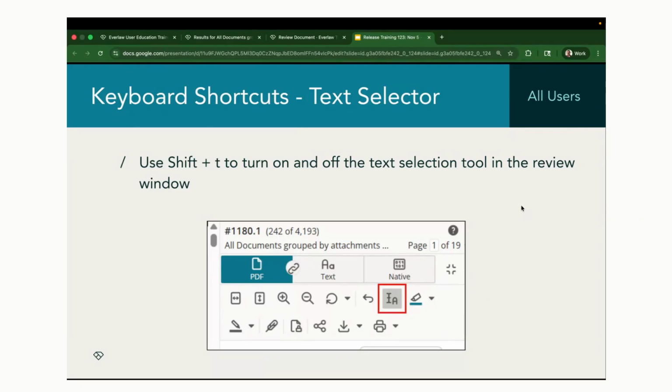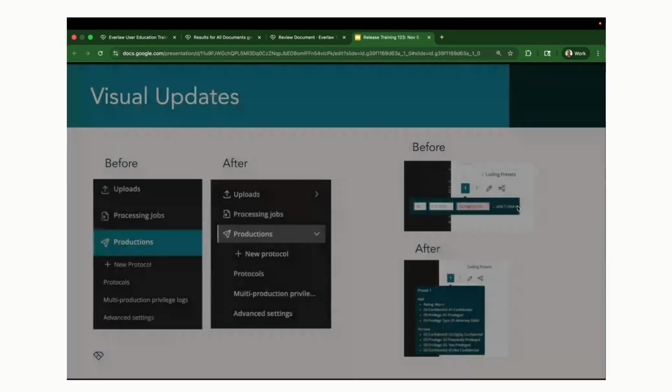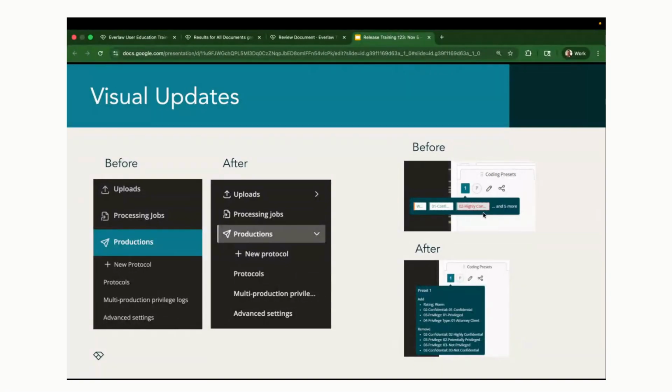And lastly, there are a few visual updates. I only highlighted a couple here, one being in the productions page, the way that the icons look, the changing of the color and the drop down here, as well as one that I think is really useful, the coding presets. Previously, they were kind of hidden behind what the names of those codes were. Now we're going to list out exactly what's happening in that preset.